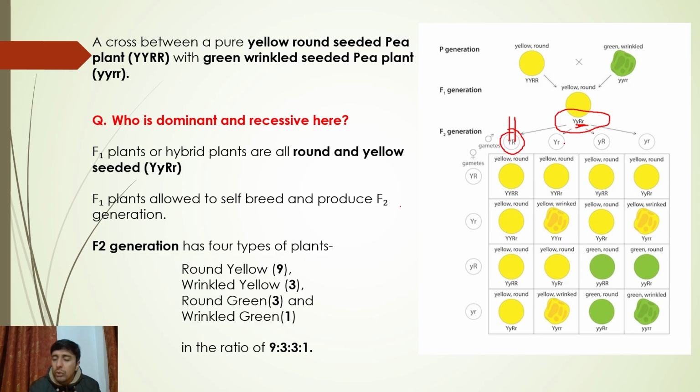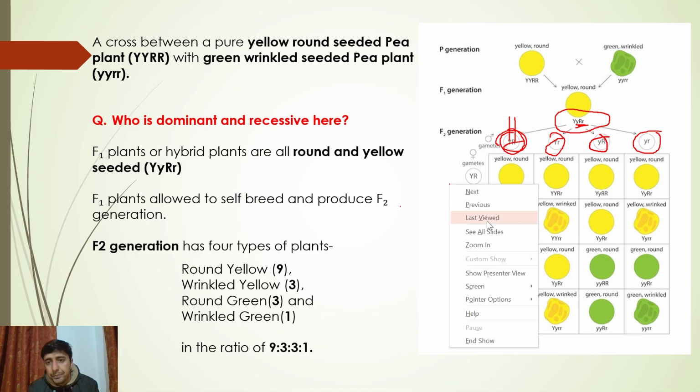See, gametes will always have the genes for both characters, since here we are studying two characters. Gametes should have both characters: either both dominant, either both recessive, either one dominant and one recessive, or one recessive and one dominant. This is how gametes are made. Gametes should have all the genes.